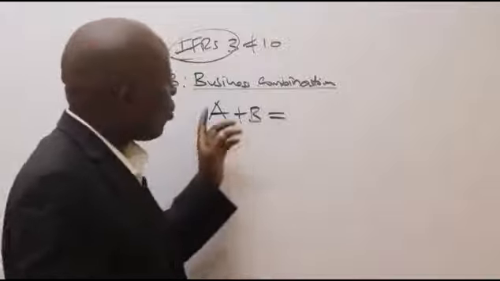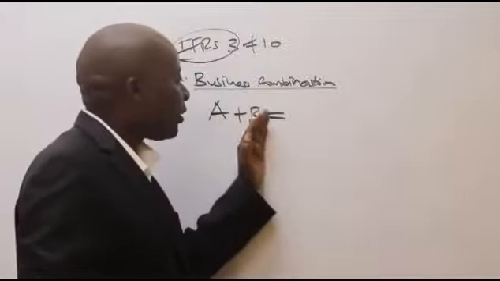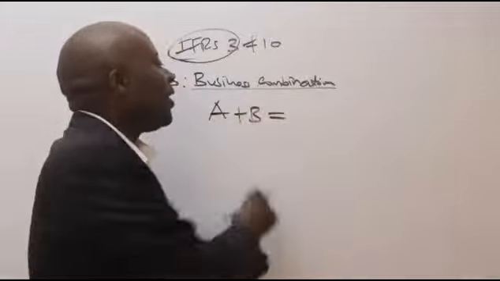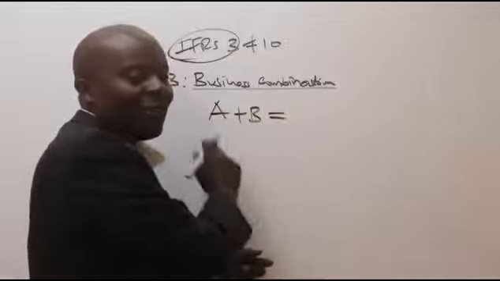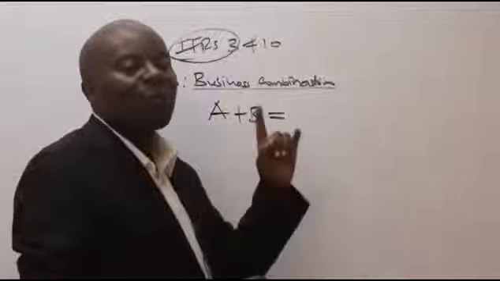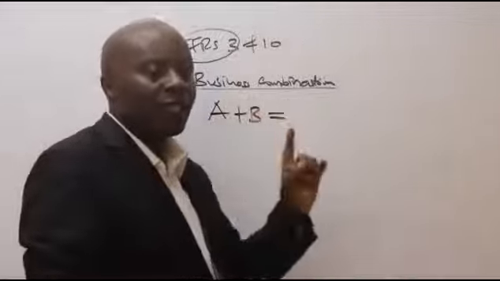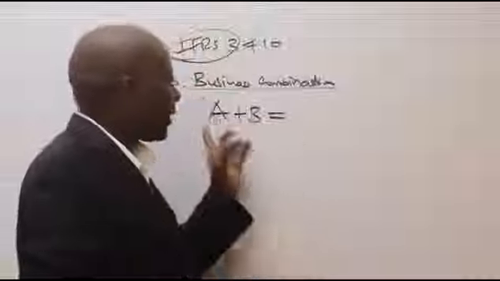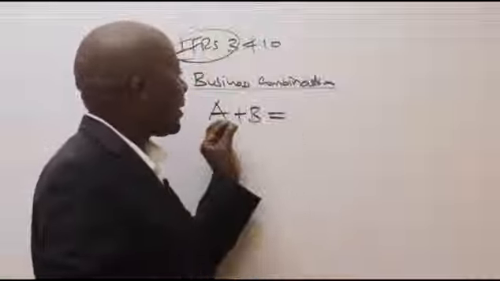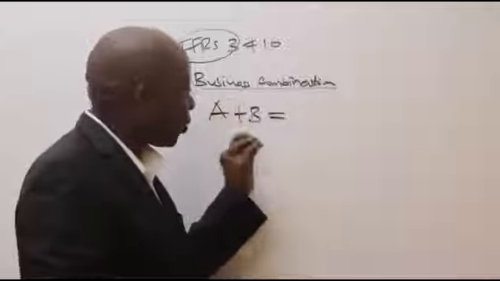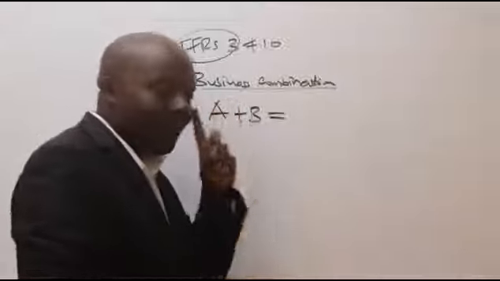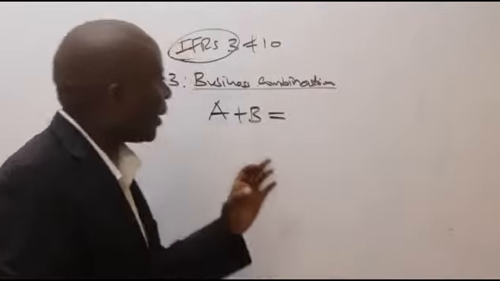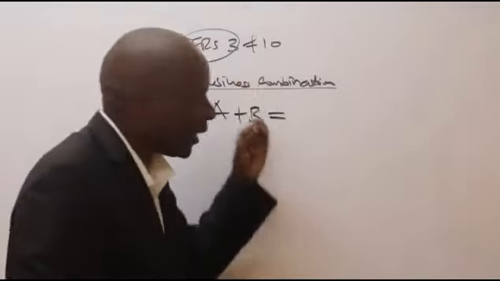So if A acquires B, and B happens not to be in business at the moment, then there is no way you will consolidate the financial statements of the two companies as per IFRS 3, which tells us that we can only do group accounting whenever the companies involved in the acquisition are both in business. They're doing business. And then, ladies and gentlemen, IFRS 10 takes this a notch higher.